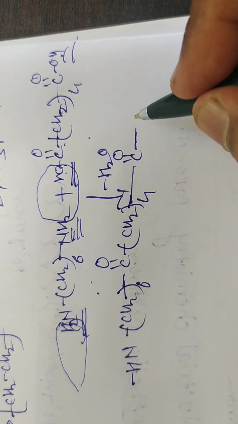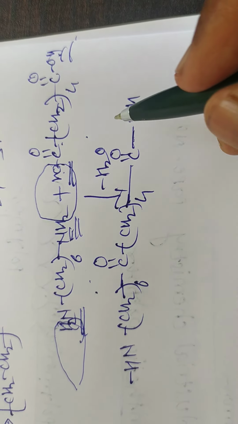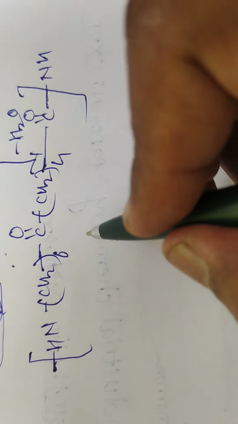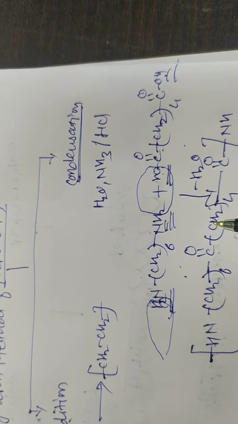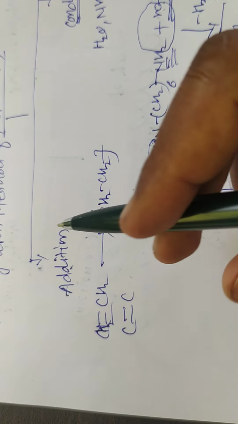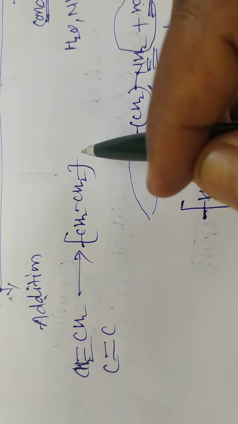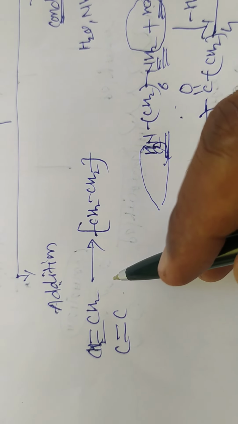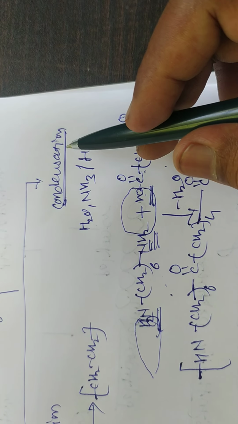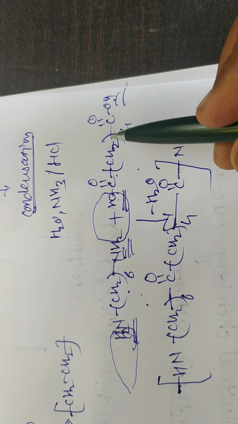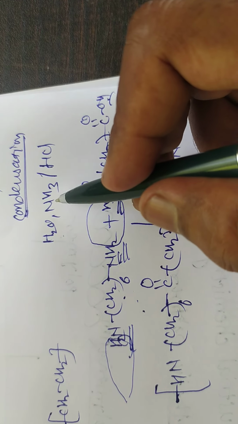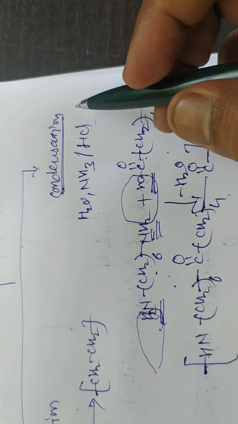Again NH remains, and this is a repeating unit enclosed in the bracket. So in addition polymerization, monomers react to give polymer without removal of any side product, and in condensation polymerization, monomer units react to give polymer with the removal of water, ammonia or HCl.